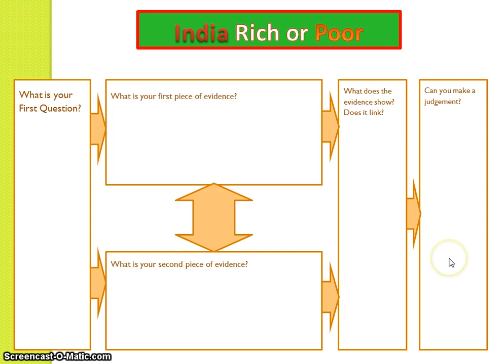Now, use your second grid to write your questions in and find evidence and use it to link it, then make your judgment about is India a rich or poor place.